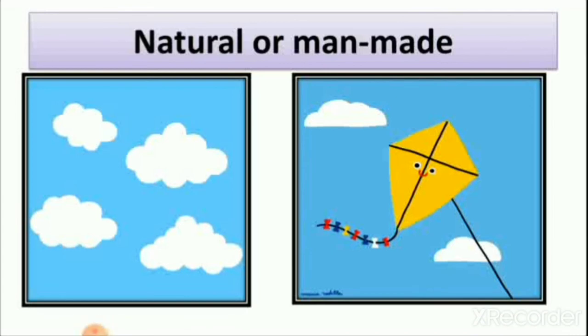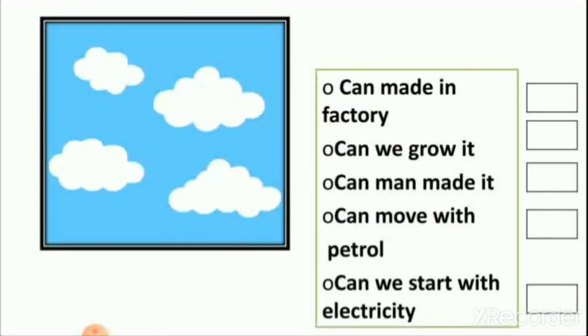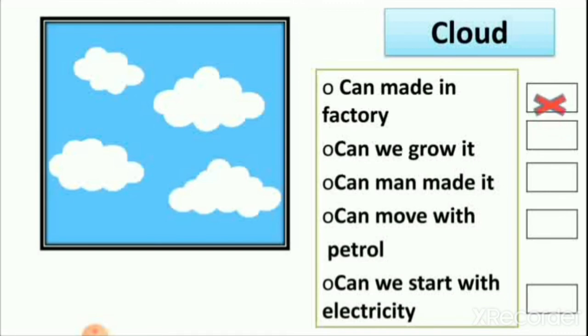Then you can see two pictures here. One is a cloud and the second is a kite. They are both in the sky and they both can move, but they cannot move by themselves. So let's see clouds first. Can we make clouds in a factory? Did you see a factory of cloud anywhere? No, because it is a natural thing.